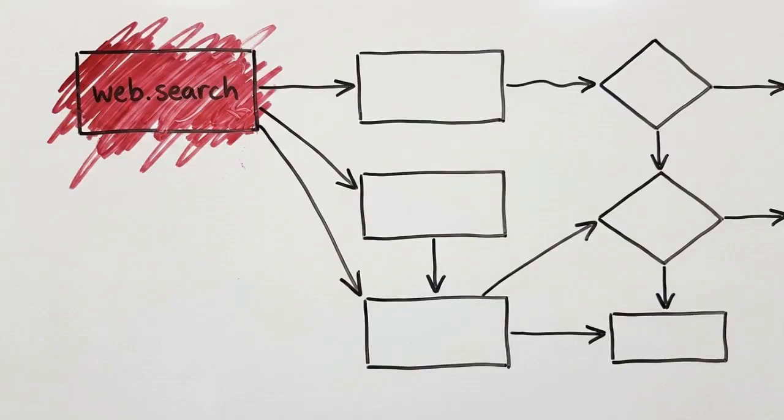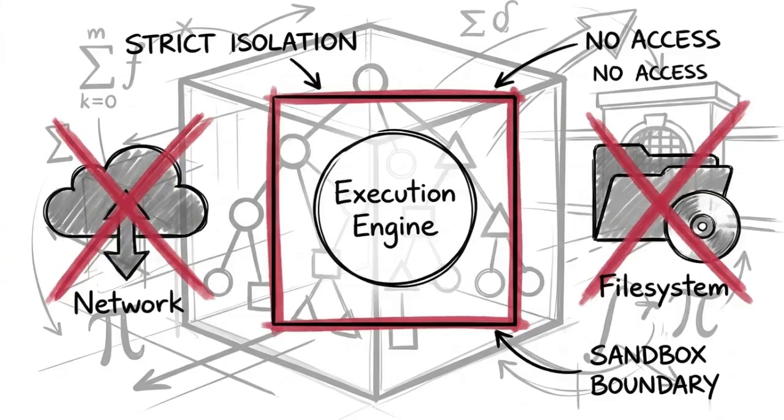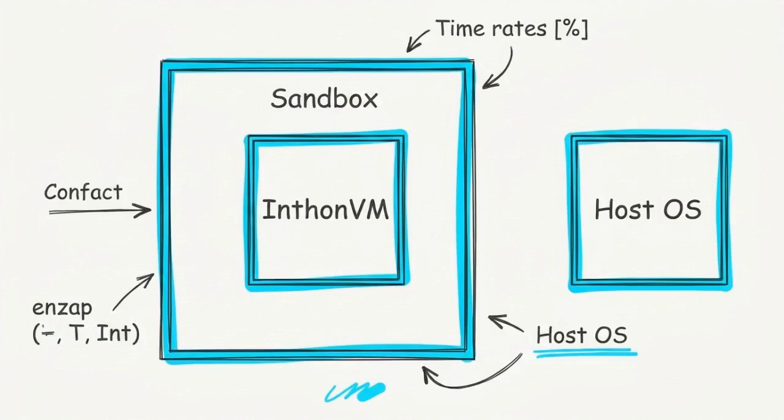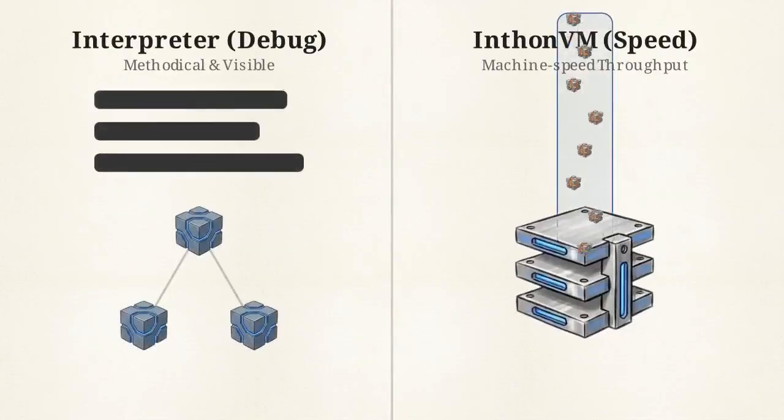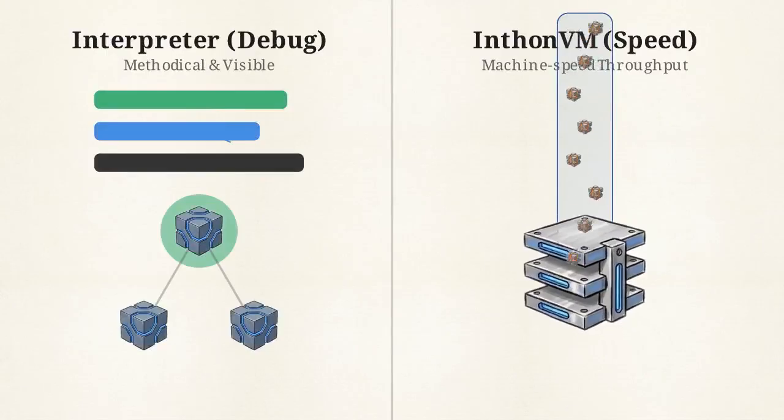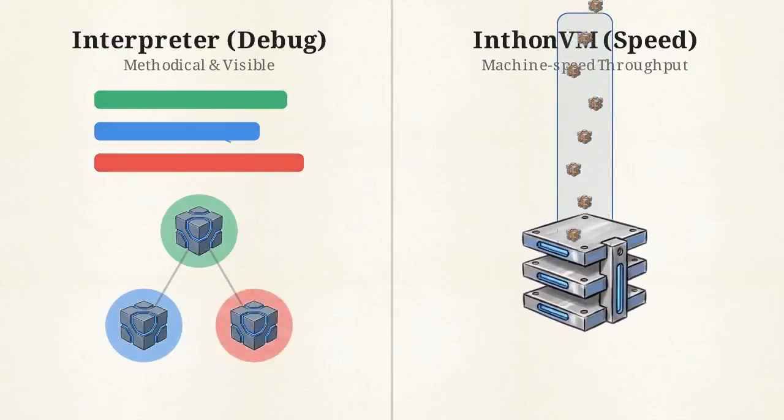Because this happens at the graph level, invalid logic stops before instructions reach the processor. Bounding capabilities in the IR ensures that resource limits are enforced by the engine's logic rather than the model's instructions. Finally, the verified graph reaches the sandbox execution stage, running in a strictly isolated environment. Developers choose between a tree-walking interpreter for debugging or the Inthon VM stack machine for speed.